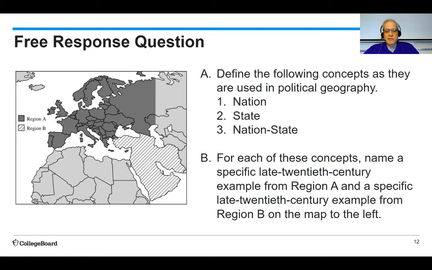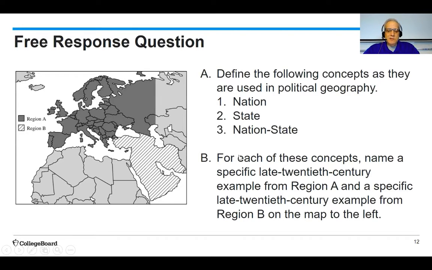So the definition of a nation is a group of people who have a similar culture and an attachment to a homeland, who are seeking to have some sort of independence or some sort of sovereignty. A state is a country. It has defined borders, it has a permanent population, and it has sovereignty and recognition from other states. And so it is considered to be a country. A nation state is when the boundaries of that national group's homeland coincide with the boundaries of a particular country.